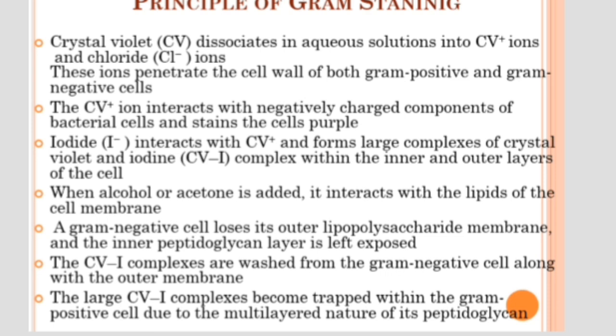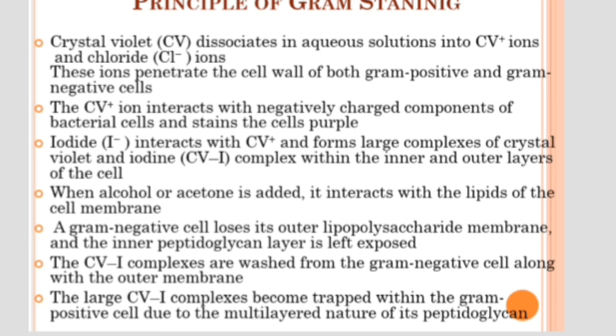This alcohol or acetone reacts with the lipid part. The outer membrane has lipopolysaccharide, so the lipopolysaccharide washes away. So the CV iodine complexes are washed away with alcohol in the case of gram negative bacteria.